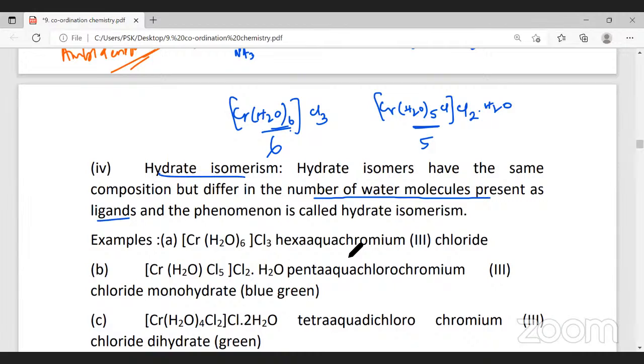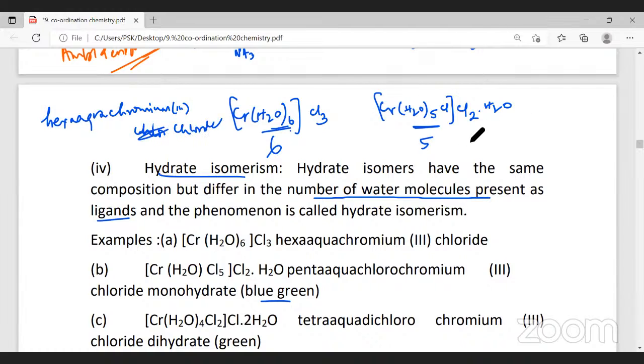Here you can see this. This is bluish green in color, and here it is monohydrate. See, this also you should know the naming of. So what will be the naming of this? This will be hexaaqua. Water is named as aqua, a neutral ligand. Chromium(III) chloride.